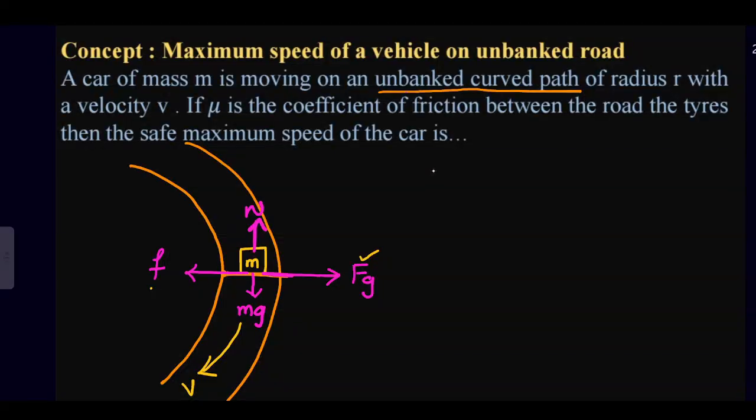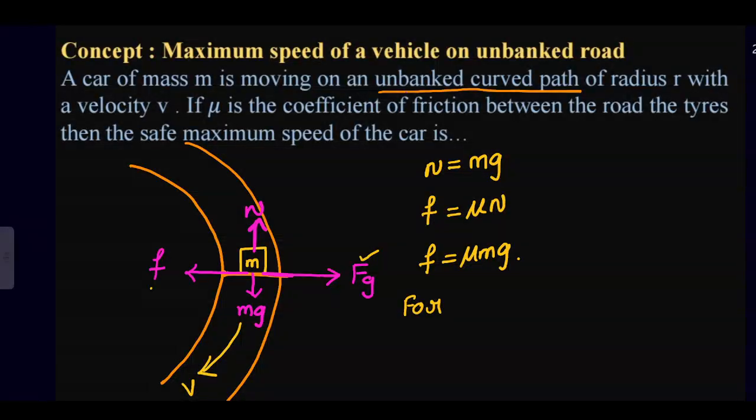So what is the condition for balancing? The normal reaction is equal to mg. And the frictional force is equal to mu into N, and N is equal to mg, so it is mu mg. For the safe speed, what is the condition?